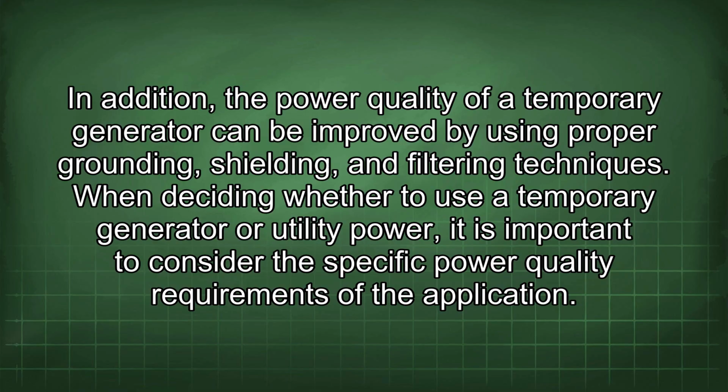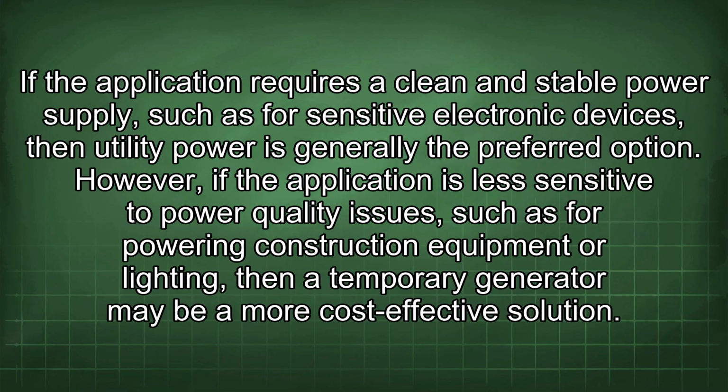When deciding whether to use a temporary generator or utility power, it is important to consider the specific power quality requirements of the application. If the application requires a clean and stable power supply, such as for sensitive electronic devices, then utility power is generally the preferred option. However, if the application is less sensitive to power quality issues, such as for powering construction equipment or lighting, then a temporary generator may be a more cost-effective solution.